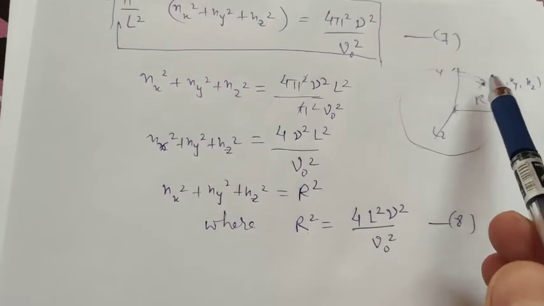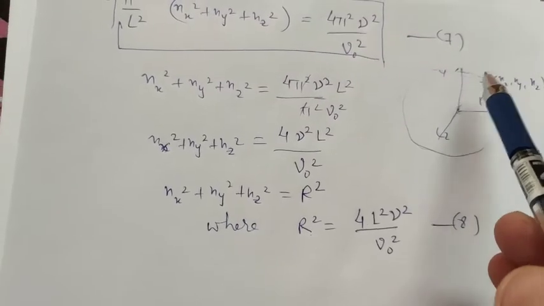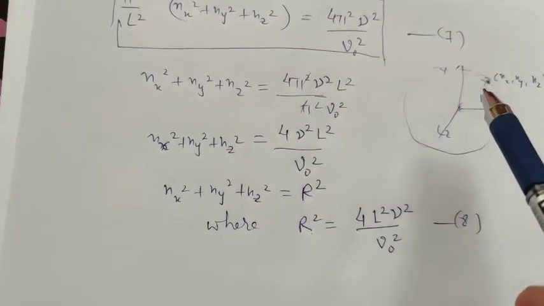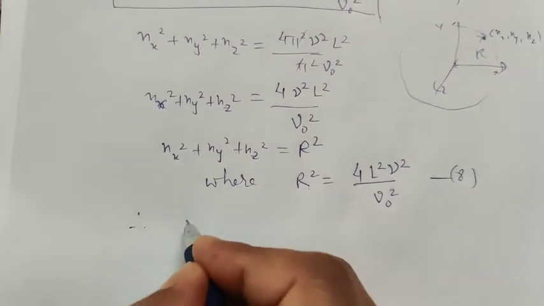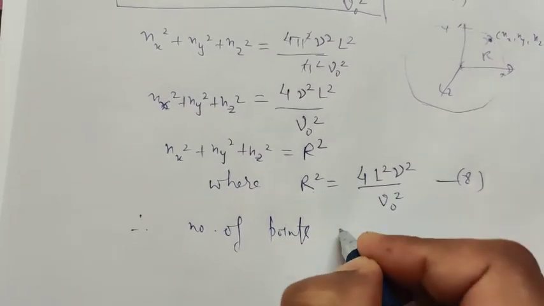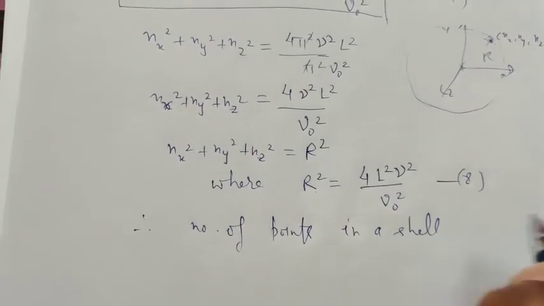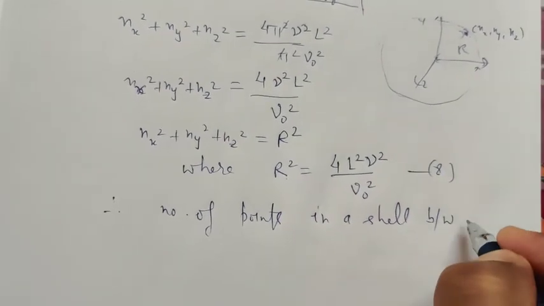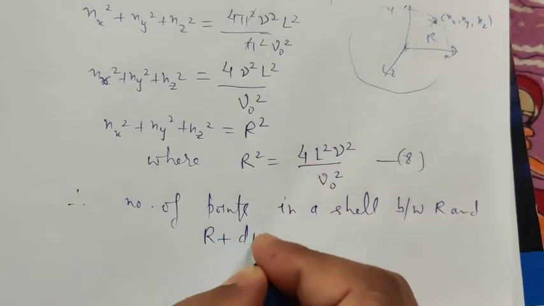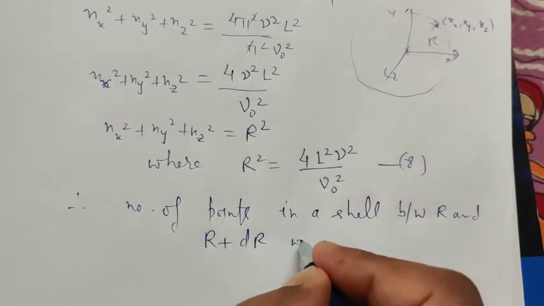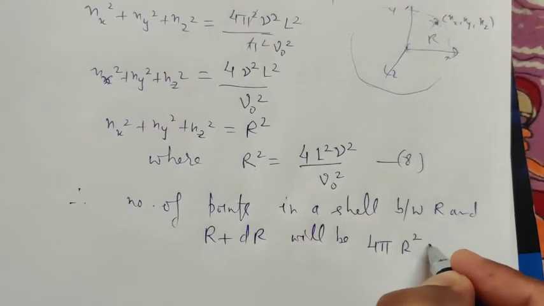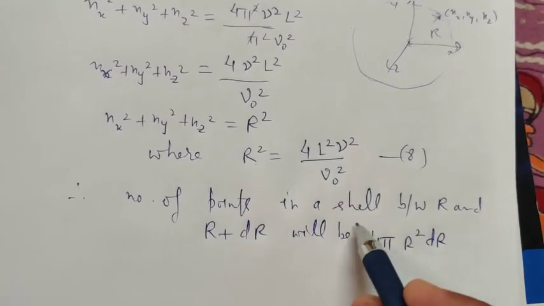Since each point occupies a unit volume, the number of points in a shell between r and r plus dr will be 4 pi r square into dr into this volume.